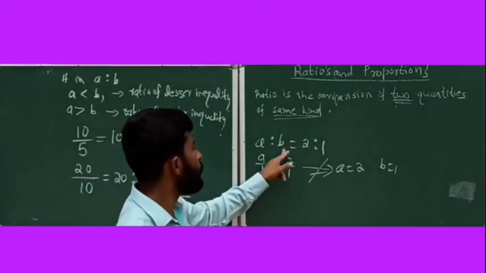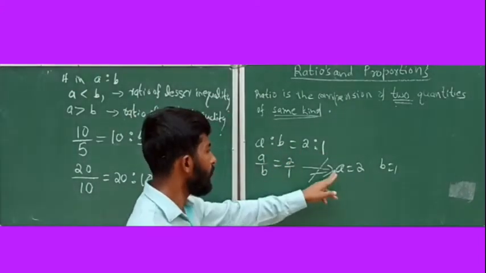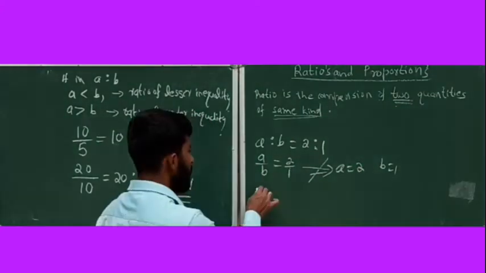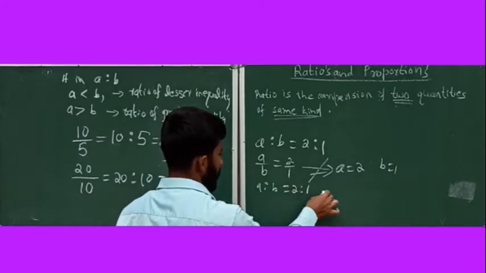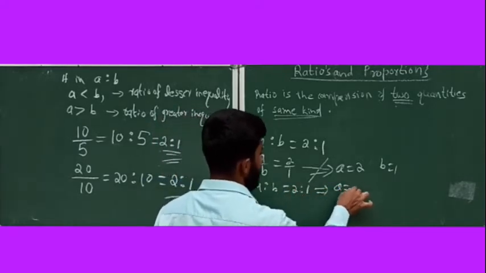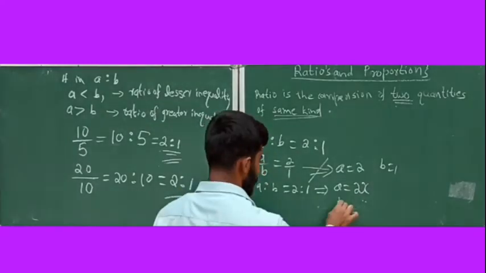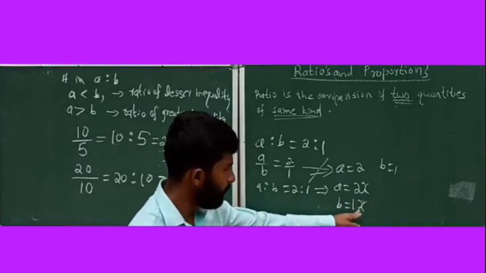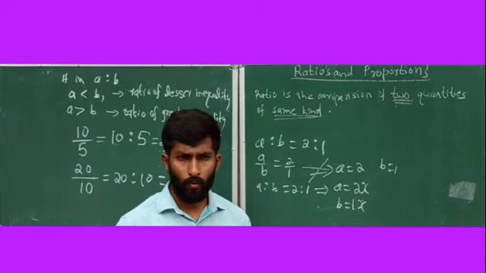Therefore, A ratio B is equal to 2:1 does not imply that A is equal to 2 and B is equal to 1. A ratio B is equal to 2:1 implies A is equal to 2 into some number x, B is equal to 1 into the same number x. Remember, it's a very important condition for problem solving.